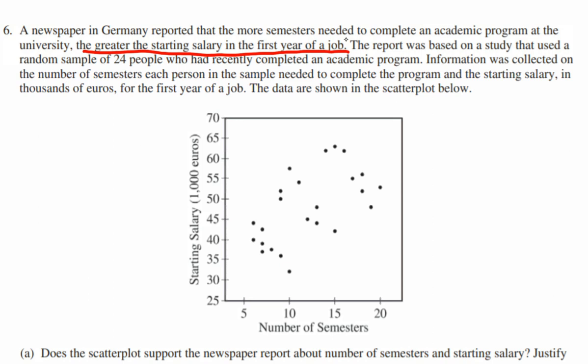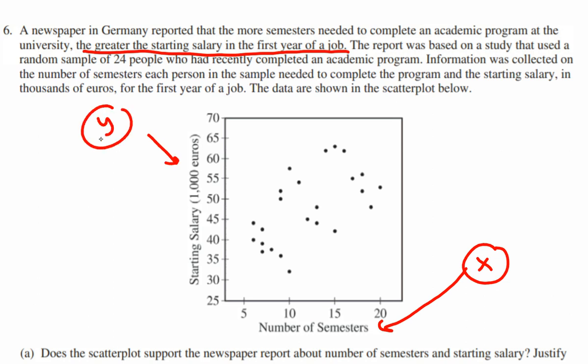So they used a random sample of 24 people, and we can see a scatter plot below. And what we notice is our explanatory variable here, X, is the number of semesters, and Y, which is our response variable, is the starting salary in thousands. So it's good to look at a data point maybe and make sure you know what the graph's telling you. So let's say I pick this data point down here.